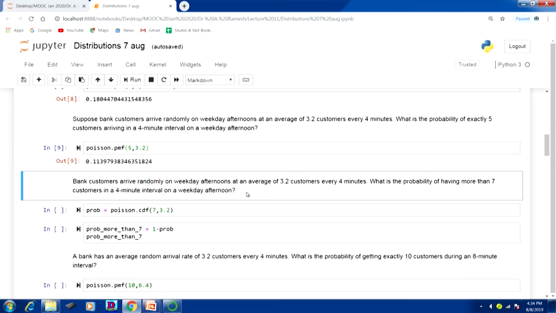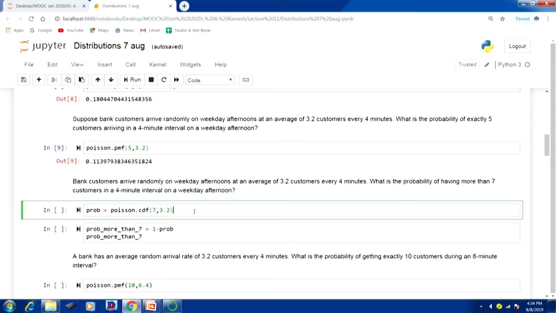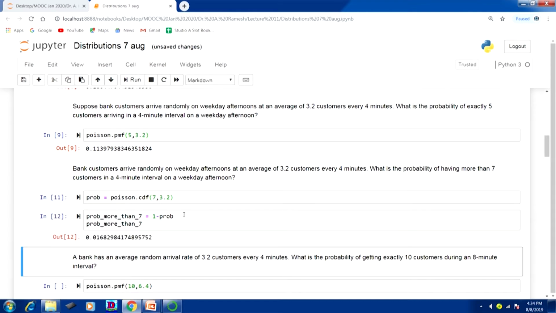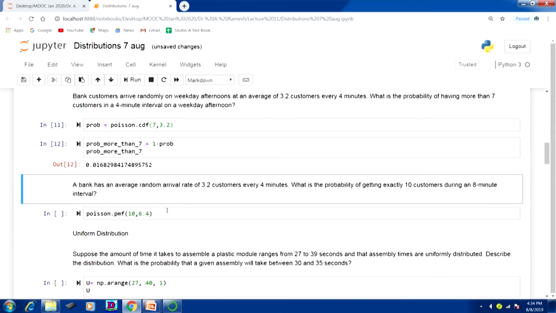First we will find up to 7 with the help of this, and save it in an object prob equal to poisson.cdf 7 and lambda 3.2. When you subtract it from 1, that is 1 minus the probability up to 7, you will get the probability of more than 7. Okay, we will see another problem on Poisson.